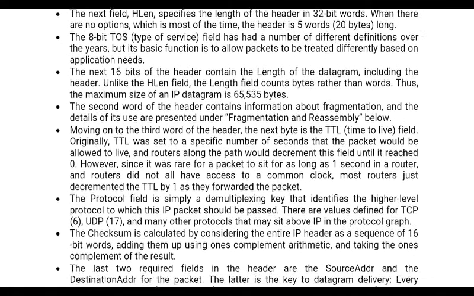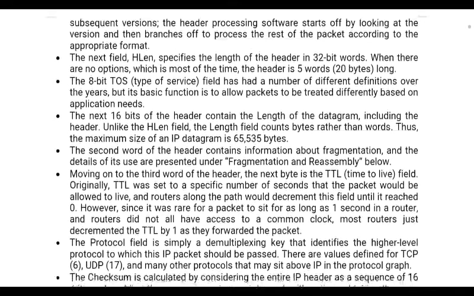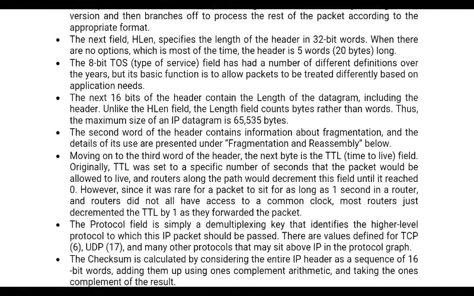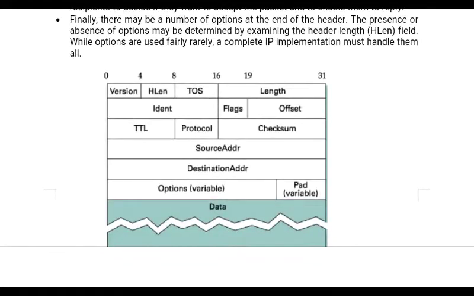The next one is 16 bits of the header containing the length of the datagram, including the header. Is it clear? This is what you are going to call the HLEN field. Here the length field counts the bytes rather than the words. The maximum size of an IP datagram is 65,535 bytes, including the header. Is it clear? So this is the length.